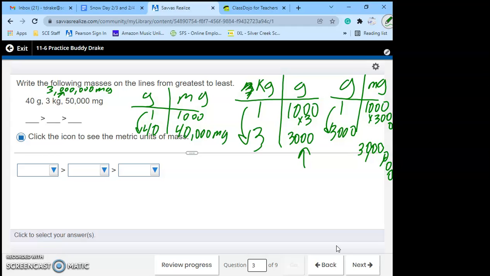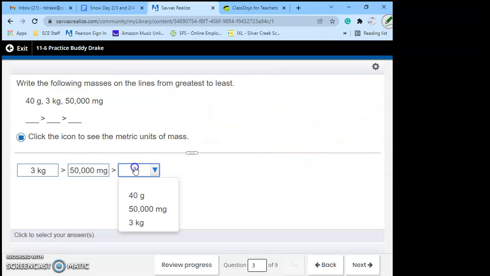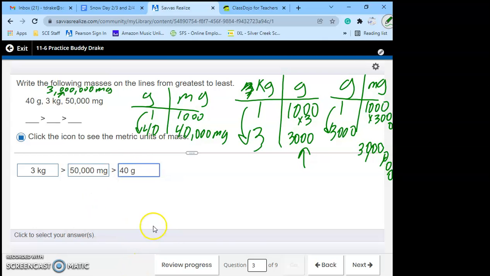All right, so the biggest is the 3 million, which was the 3 kilograms. What's bigger, 50 or 40? Well, 50 milligrams is second, and last would be the 40 grams.